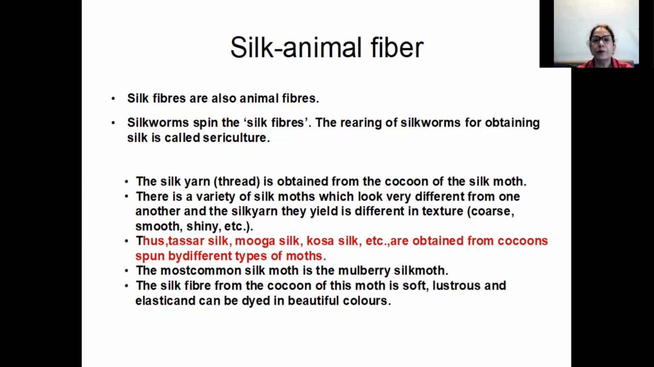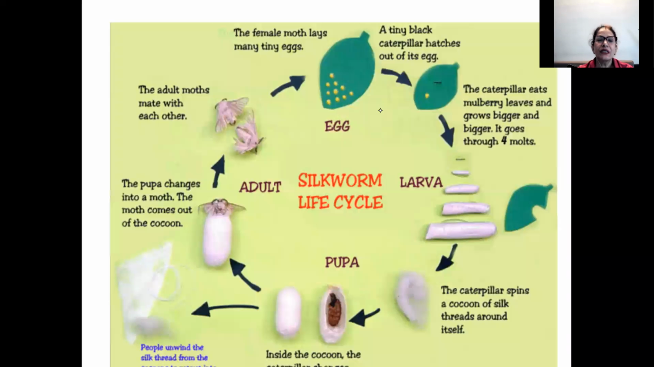Now we will see what is the life cycle of a silkworm. Here we are talking about the adult moths. First stage is the adult moths. They mate with each other and then they give a lot of eggs. Eggs are produced. Okay. Egg stage.